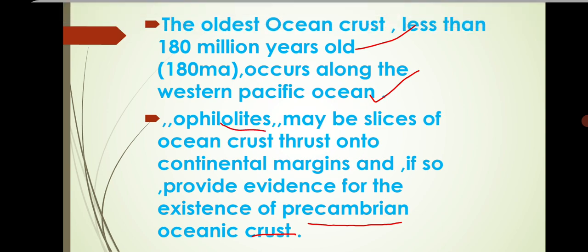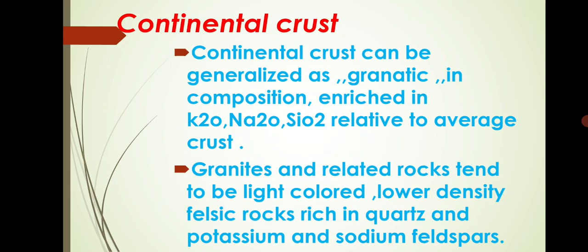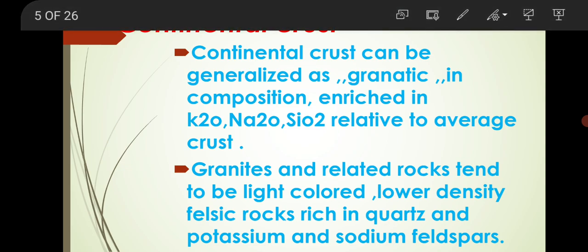Next, continental crust. Continental crust can be generalized as granitic, while oceanic crust is basaltic. Continental crust is granitic in composition, enriched in K2O, Na2O, and silica relative to average crust. Granites and related rocks tend to be light colored, lower density, and that is why high buoyancy.